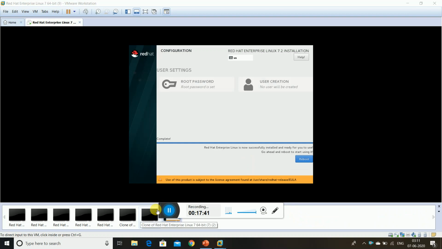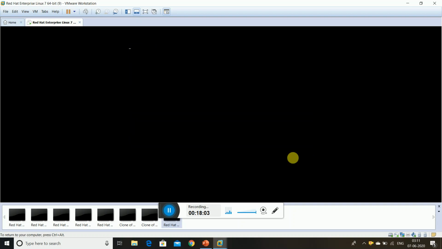You can see that the complete option is showing, and the reboot is optional. You also observe this yellow color reboot at the top. You can observe this cursor rotating before that. You have to touch that. You have to click once again on reboot. So see, you can observe that. Now it is rebooting.